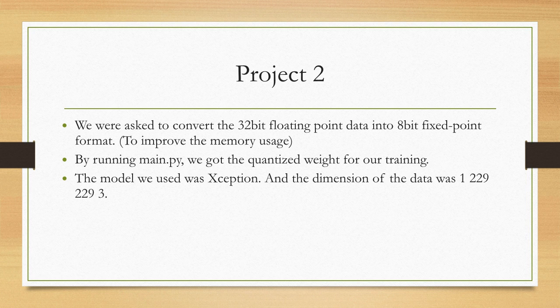For Project 2, we were asked to convert the 32-bit floating point data into 8-bit fixed point format in order to improve the memory usage. This almost assures that there will be a drop in our prediction accuracy, which we will show in the later slides. By running main.py, we got the quantized weights for our training, and the model we used was Xception, and the dimension of the data was 1, 229, 229, and 3.